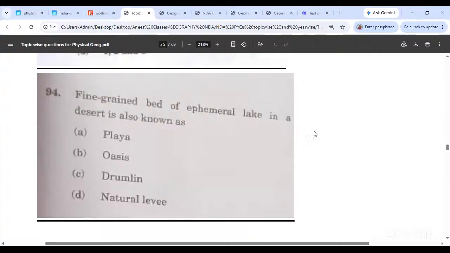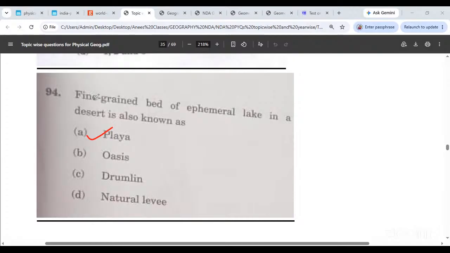Fine-grained bed of an ephemeral lake in a desert is also known as playa, oasis, drumlin, or natural levees. What does ephemeral mean? Something that is temporary, not permanent. Because these lakes are formed in desert regions, they do not hold water for a long time, so they are very temporary features. They will soon turn into salt pans. So the fine-grained bed of an ephemeral lake in the desert is called a playa. An oasis simply contains water and will also have vegetation around it, but that is about that.